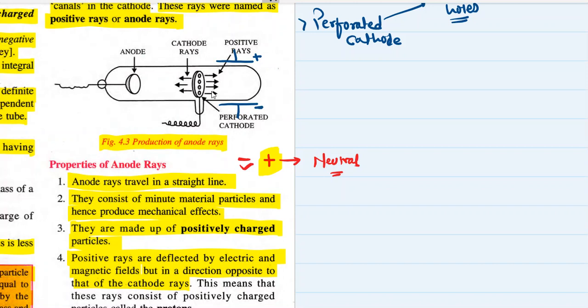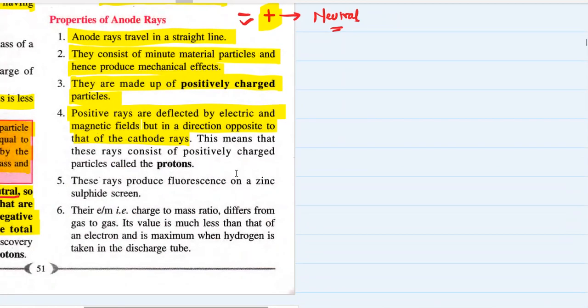So these anode rays will be attracted towards the negative plate, and they will be repelled by the positive plate. That means they are positively charged, right? This means that they consist of positively charged particles called protons. And this was the discovery of protons.